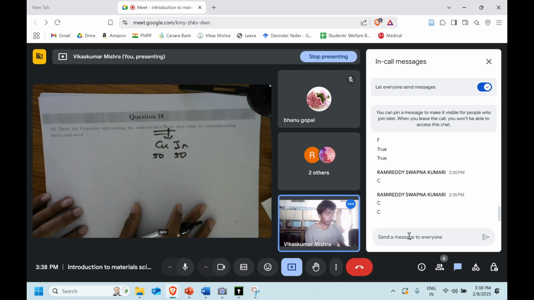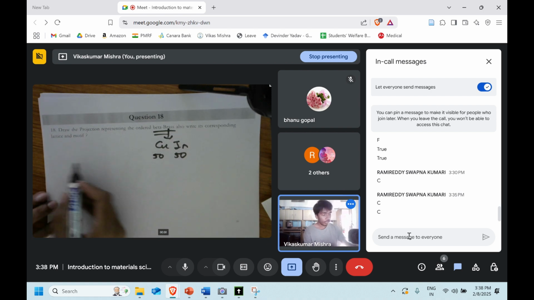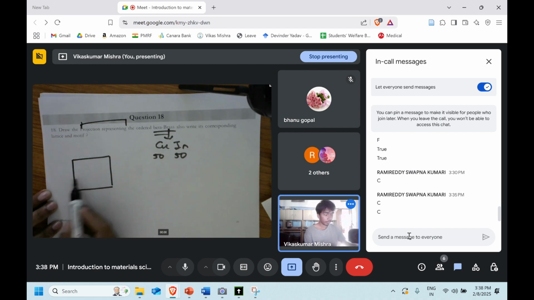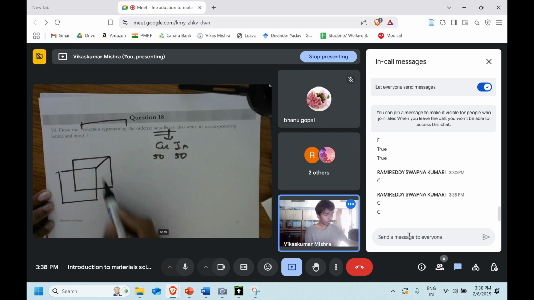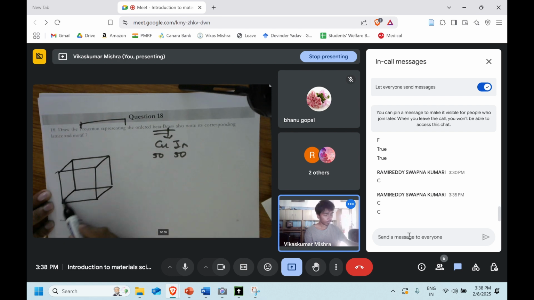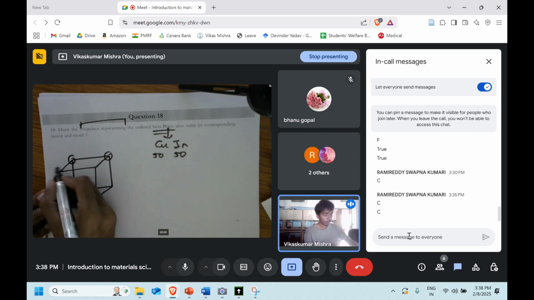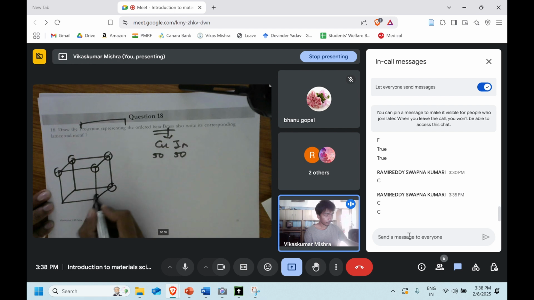Now let's draw its crystal structure. We have already done it, but to draw the projection, we have to do it like this. Here, let us say the black one is copper and the blue one is zinc.